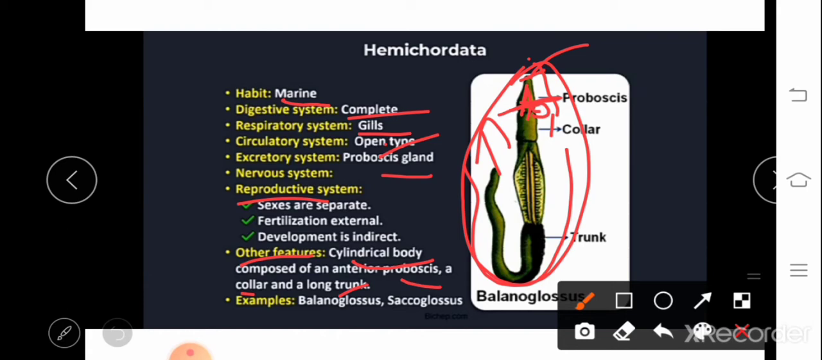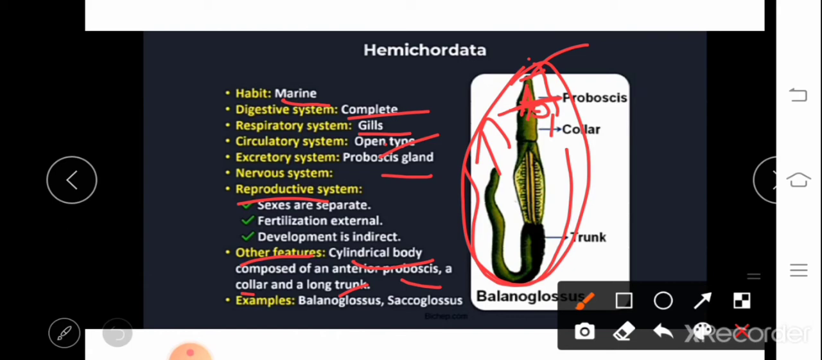Last, what you need to write about is examples. Here, two examples are given in NCERT, that is Balanoglossus and Saccoglossus. Repeat with me. Examples for Hemichordata are Balanoglossus and Saccoglossus. So here we have completed all invertebrates.